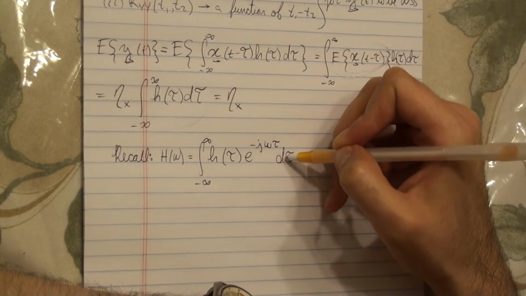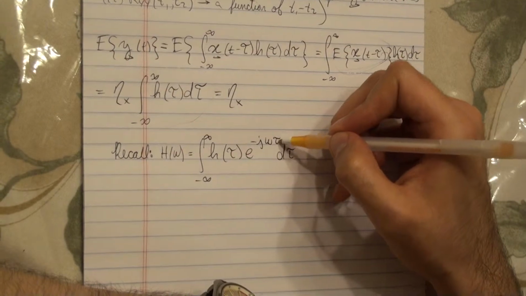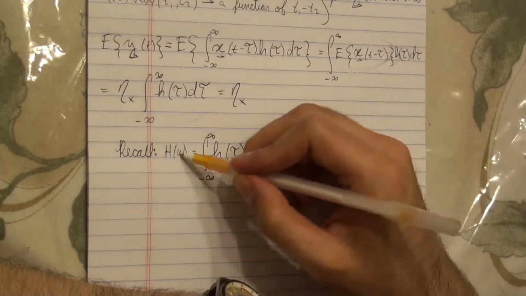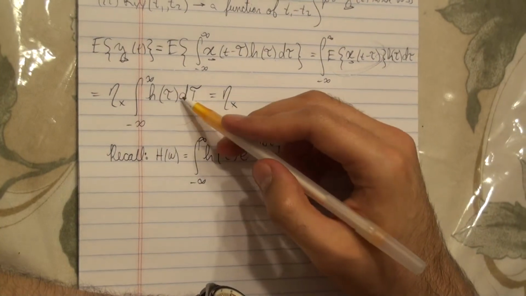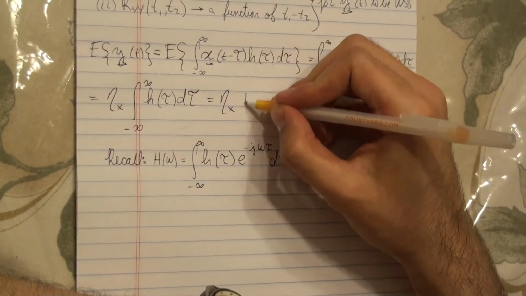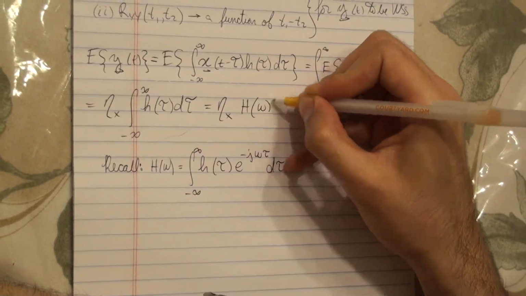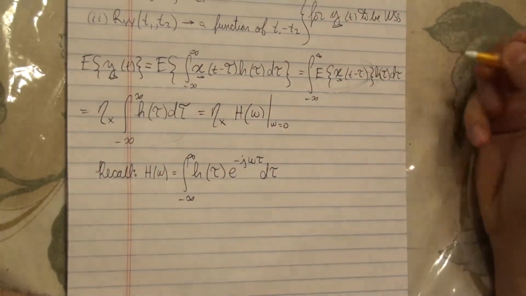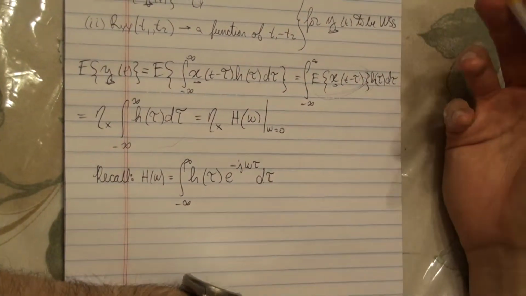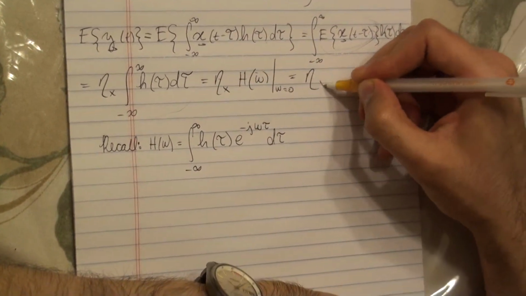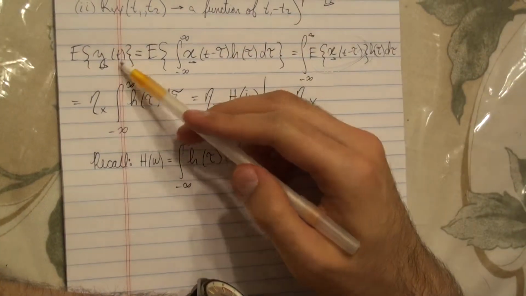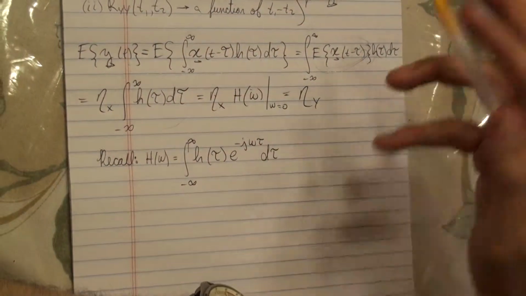We can't play with t because we're integrating with respect to tau, but if we set omega equal to 0, we get exactly this. So this is equal to H of omega at omega equals 0, which is just a constant. A constant times a constant is a constant, so we have shown that the expected value of y of t is some constant.